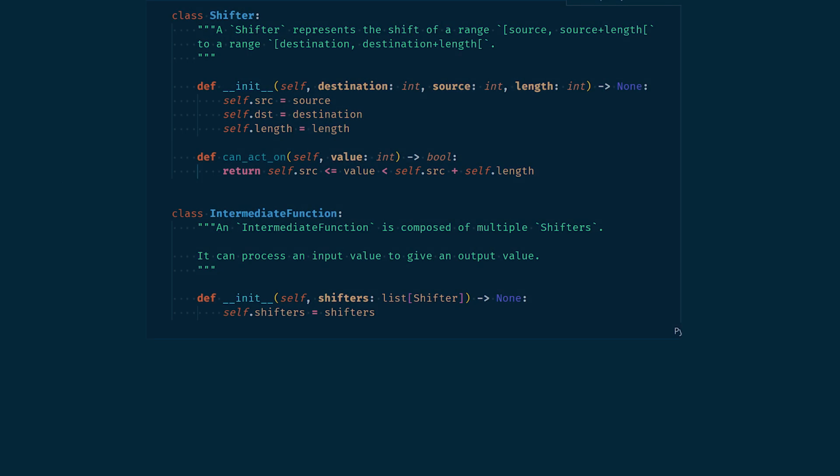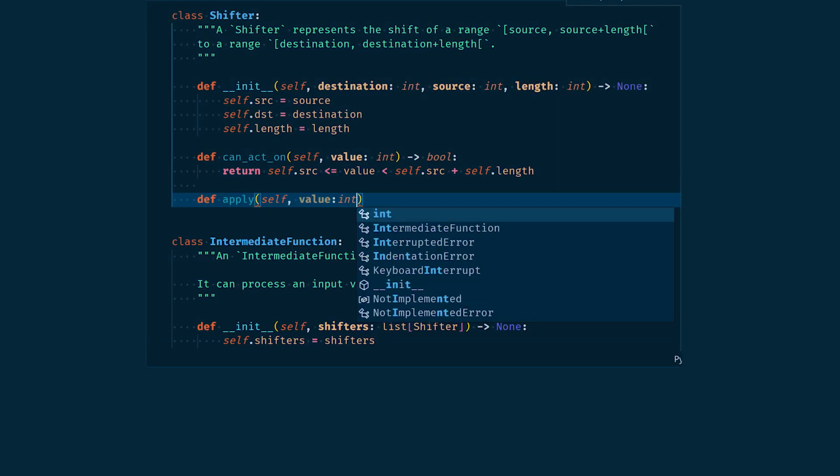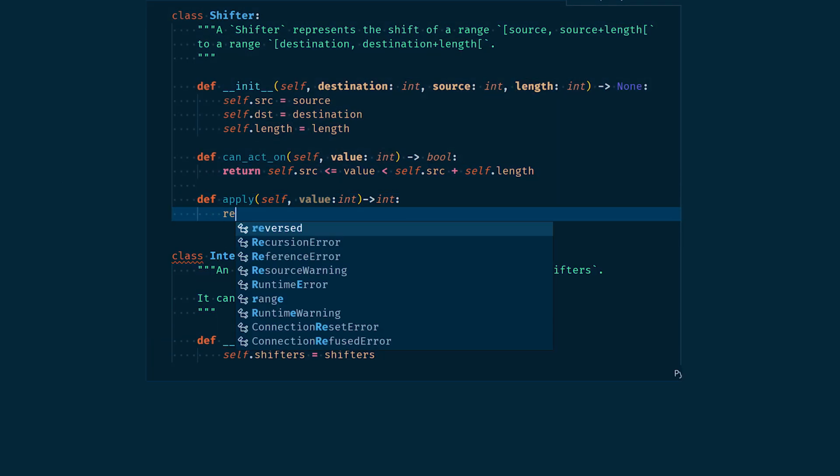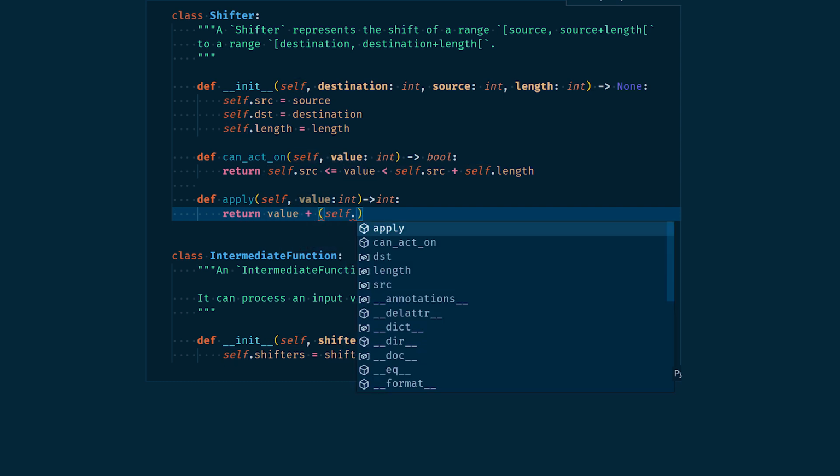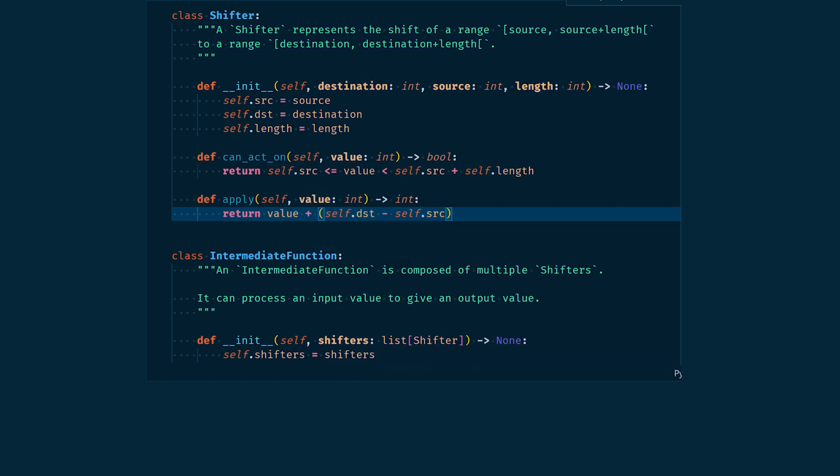Let's now create a method apply to our shifter objects. It takes one input, the integer value we want to shift, and returns the shifted value. The amount of the shift is simply the destination range start minus the source range start. Note that we do not check whether it is legal to apply the shift to our value. It's been done just before. Here, we only want the results of the operation. We could use it wrongly, but we won't. Now, we are done with the shifter objects.